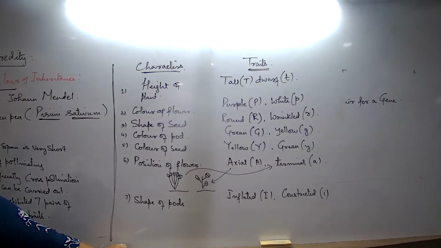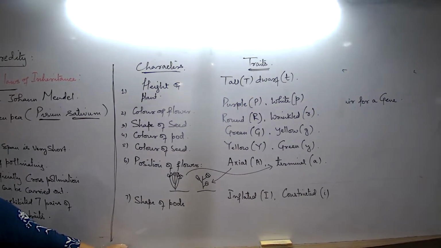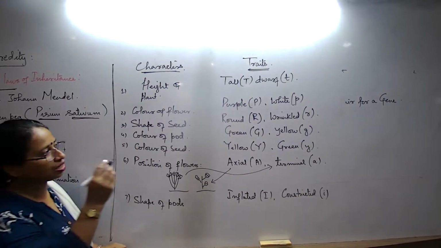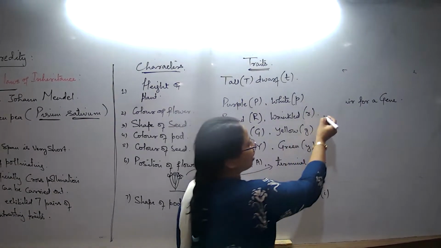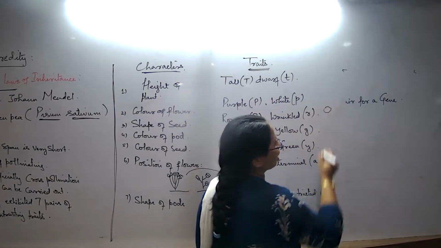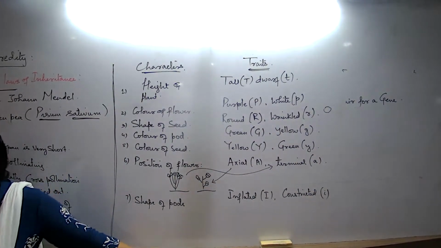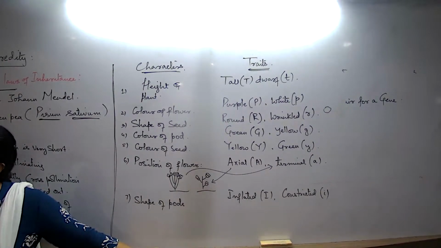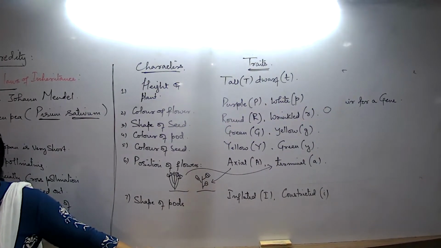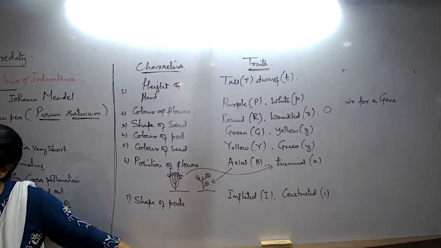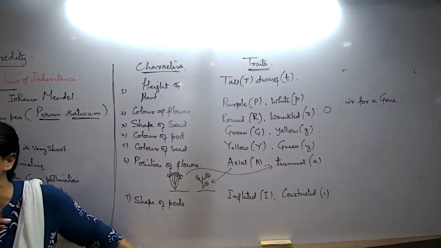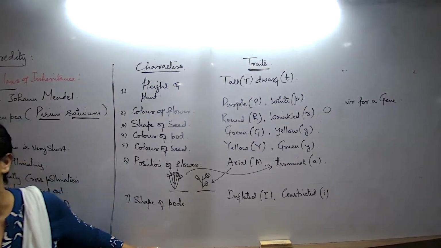But there will be few. In one handful I may get just 3 or 4 which will be having the outer surface. If I say the wrinkled seed, the seed will be something like this. The outer surface is a little bit crumpled. But that's the natural way only. It is not that dried and hence like this. It is naturally only like this because of its genes, because of its alleles.